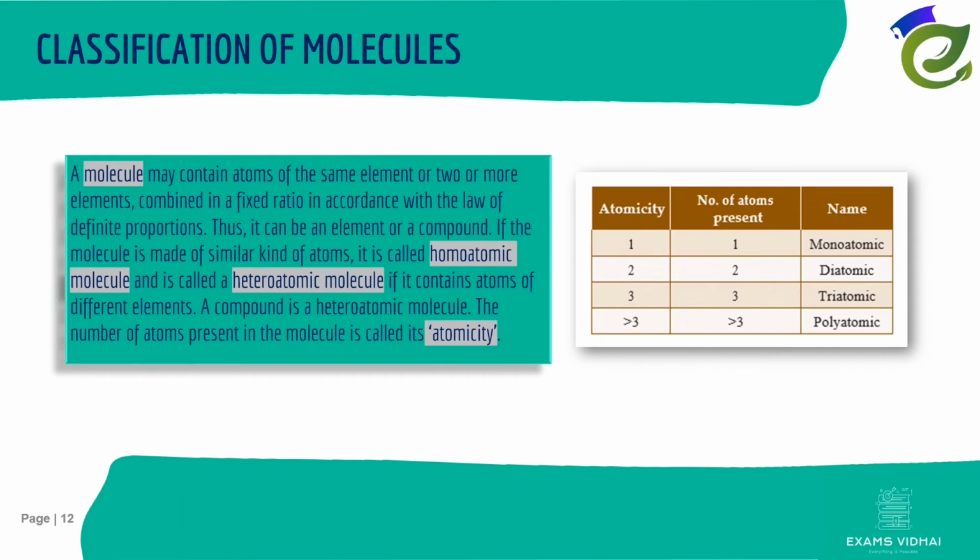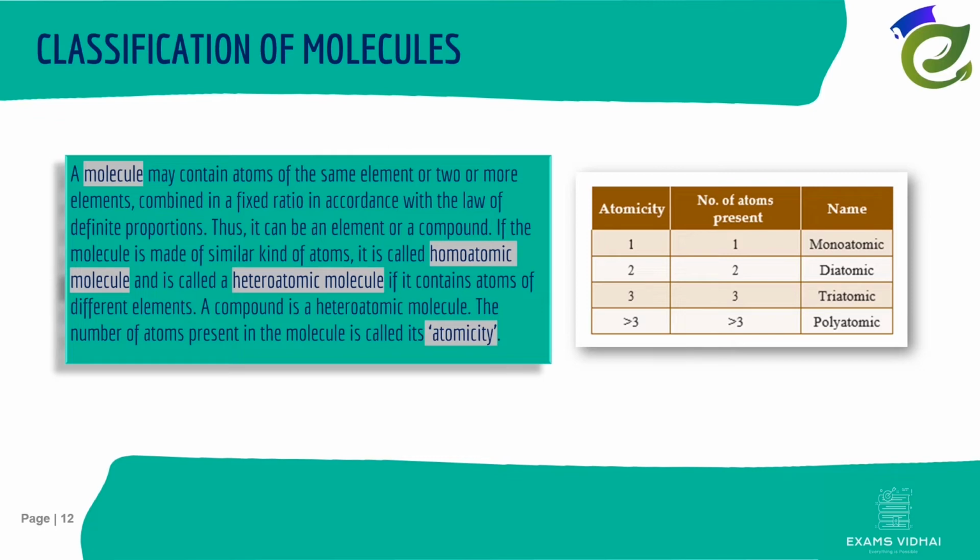A molecule may contain atoms of the same element or two or more elements combined in a fixed ratio in accordance with the law of definite proportions. Thus, it can be an element or a compound. If the molecule is made of similar kind of atoms, it is called a homoatomic molecule, and it is called a heteroatomic molecule if it contains atoms of different elements. A compound is a heteroatomic molecule.